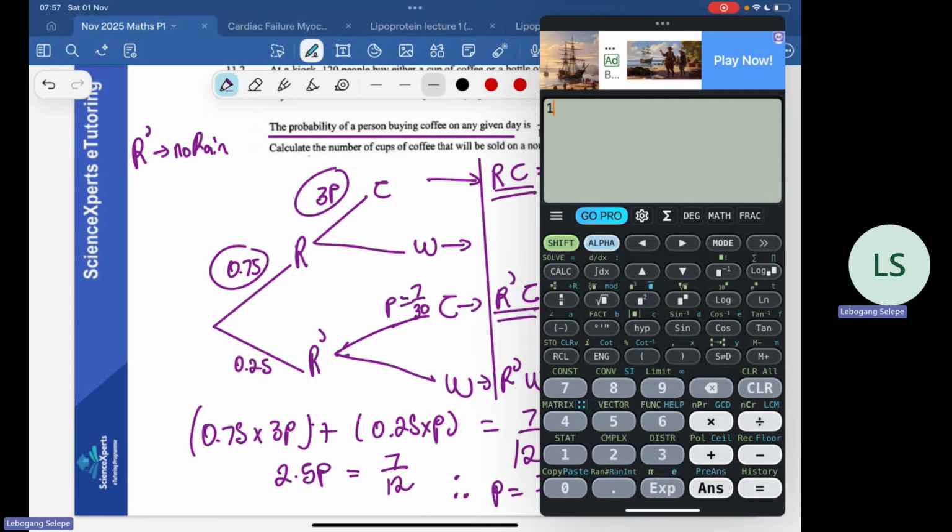120 multiplied by 7 over 30, which is 28, right? So it's 28 people. I hope it makes sense now. Then you get your 4 marks. Now let's move on to the next question.